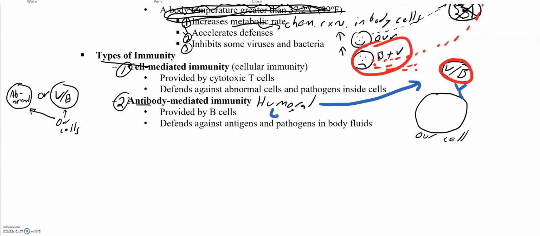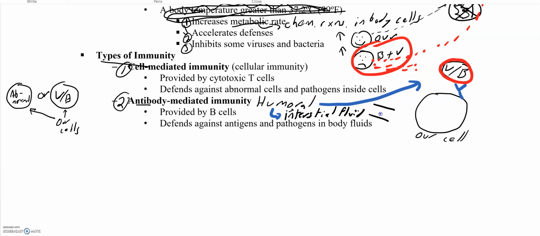Now that word humor actually means interstitial fluid. So interstitial, as you remember, means outside of a cell. So humor is interstitial fluid.